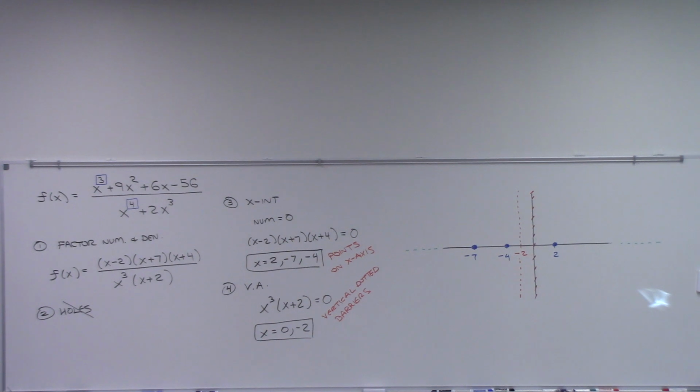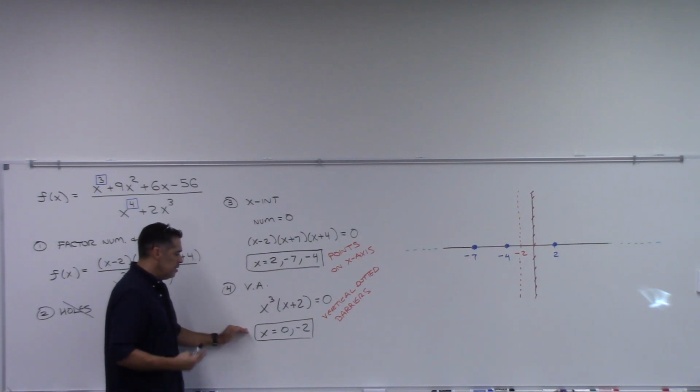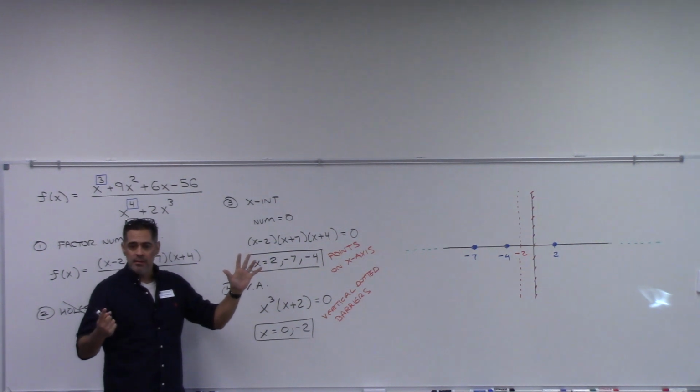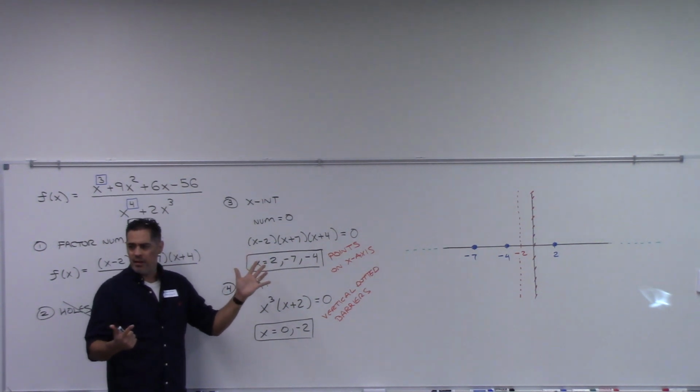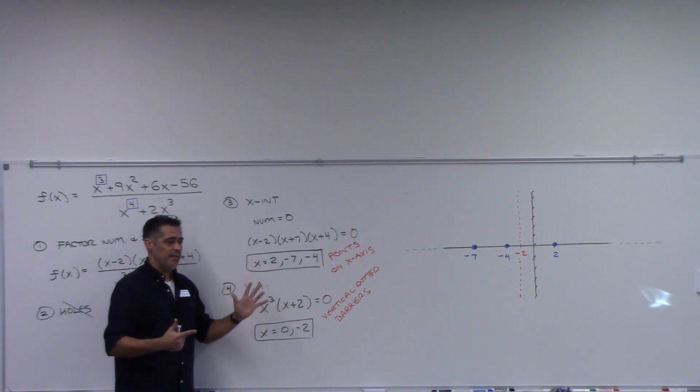Not necessarily. It actually has nothing to do with the degree. It has to do with how many x-intercepts you have and how many verticals you have. So how many x-intercepts do we have? 3. How many verticals? 2. That's a total of 5. We need 1 more than that. So we need 6 test points. Yes, it's going to suck. We have to have 6 test points.